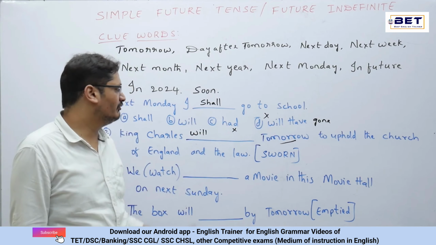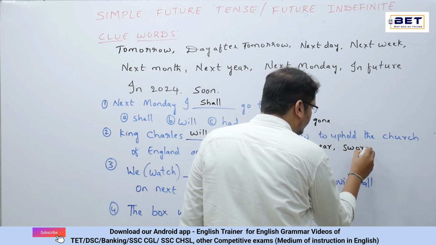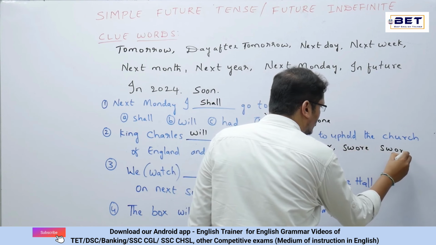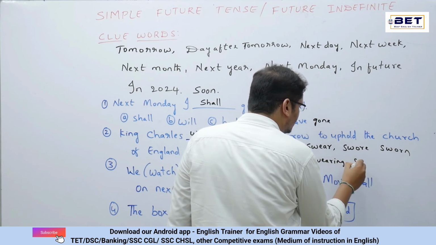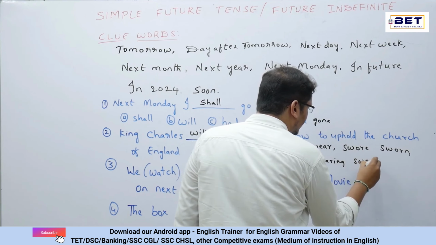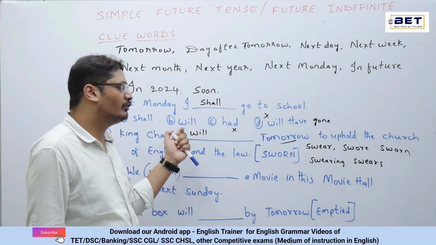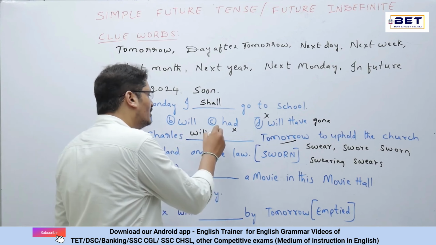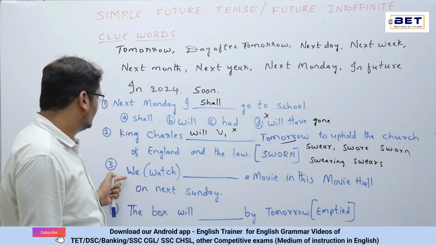Next to will, sworn. What is this sworn actually? So let's write the verb forms here. Okay, swear, swore, sworn, swearing, swears. So this is V1, V2, V3, V4 and V5. So will has come over there, and after will we need to write altogether V1 over there. Okay, will swear.